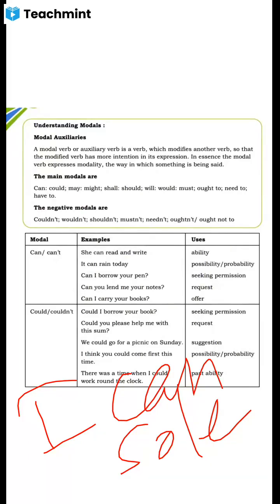When you express ability, you can use can. Got it? And possibility or probability: it can rain today. It's not always, but sometimes we can use can for possibility or probability. It can rain today.